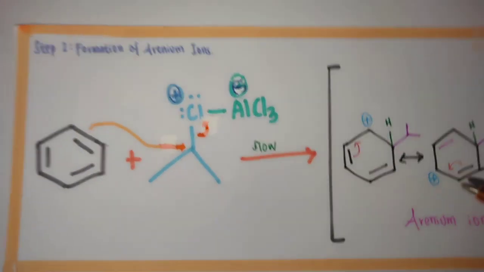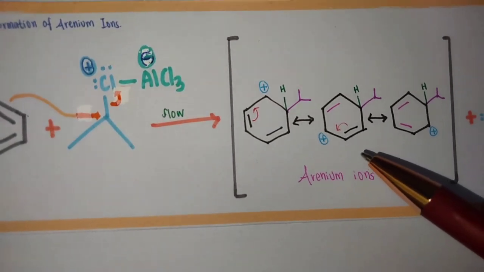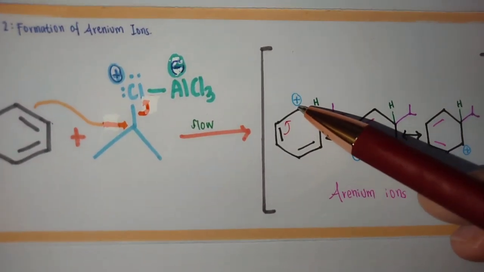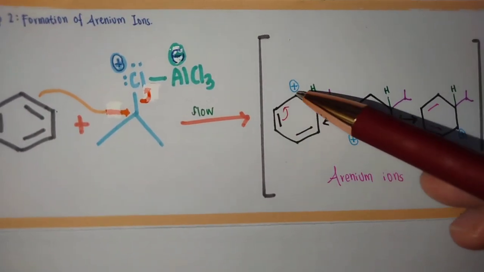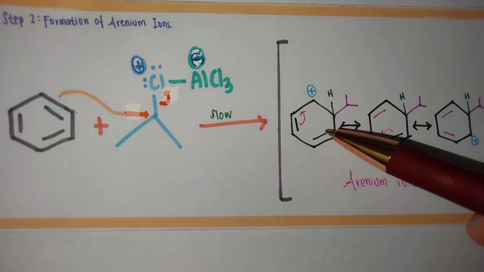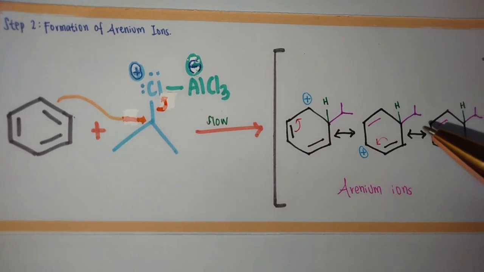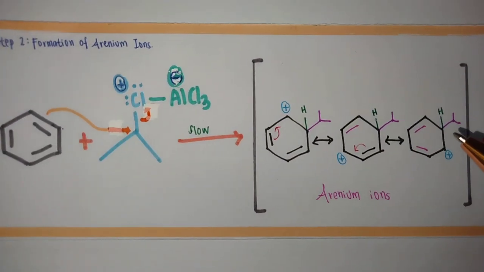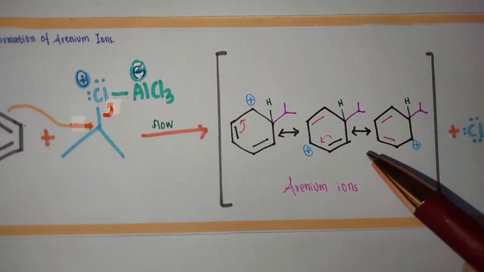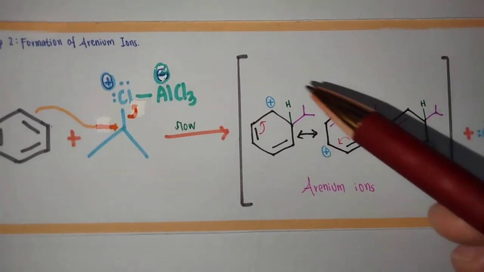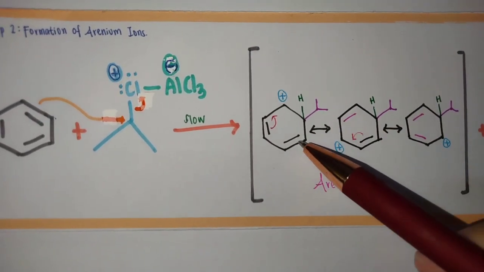So this intermediate is often represented as an arenium ion, where the positive charge is delocalized, or always moving, over the benzene ring. The arenium ion is a resonance stabilized carbocation intermediate. Because it is resonance, we must draw this square bracket and also this kind of arrow.